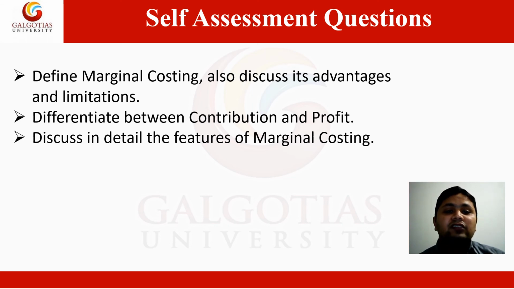Question number 3 is discuss in detail the features of marginal costing. Then question number 4 is define absorption costing, also discuss its advantages and limitation. Then fifth question is discuss in detail the objectives of absorption costing. And the last question is differentiate between marginal costing and absorption costing.